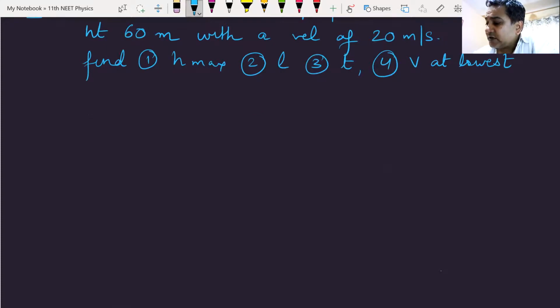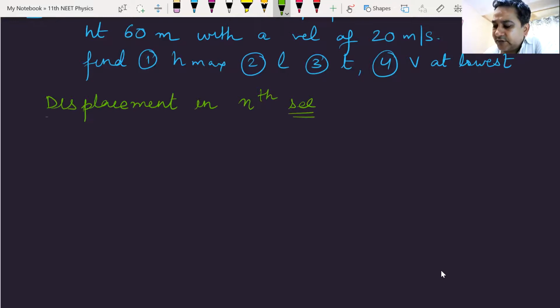And the next topic of discussion is this one. Displacement. Please write the heading, displacement in the nth second. Don't worry, I'll be sharing with you this whiteboard, so if you miss something, you can always write it. Instead of writing, try to understand the concept. You can write the notes at your home also. I'll be sending you the entire PDF. Small points are also there.